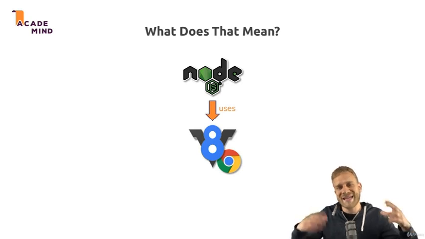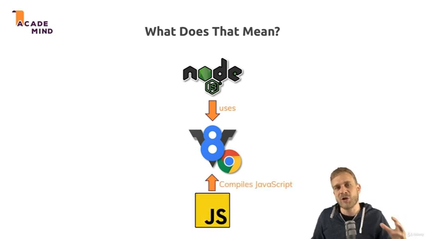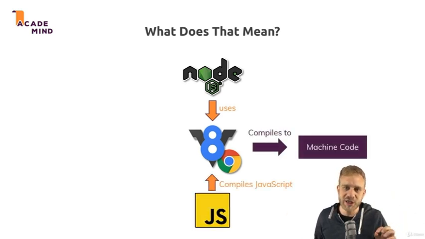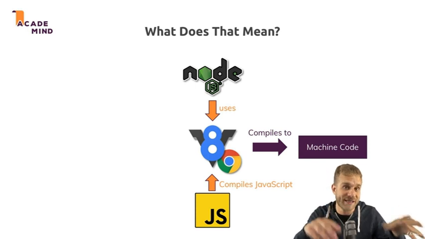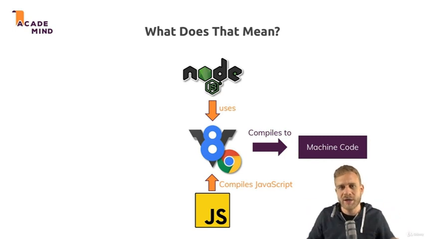Well, it simply means that the engine takes JavaScript code, the code running in your browser then, or in Node's case, which builds up on V8, also the Node.js JavaScript code. It takes that JavaScript code and compiles it to machine code. And this is what your browser does too, what V8 does in your browser. It does take your JavaScript code and compile it to machine code, because that is the code that runs ultimately on your computer and that can be handled efficiently. Now, this is done by V8.